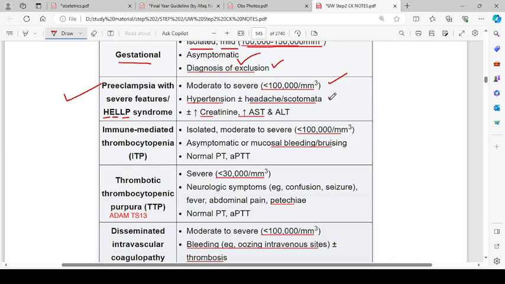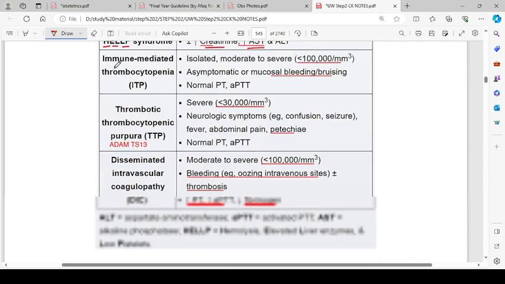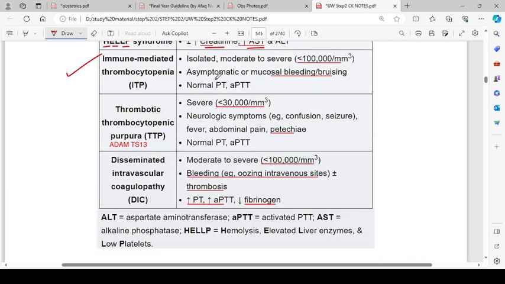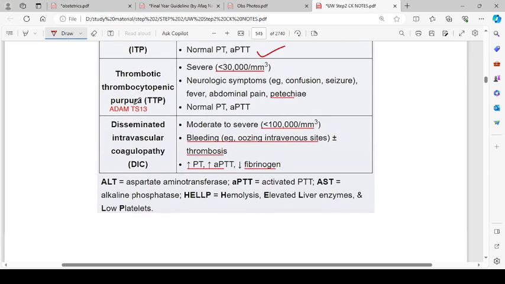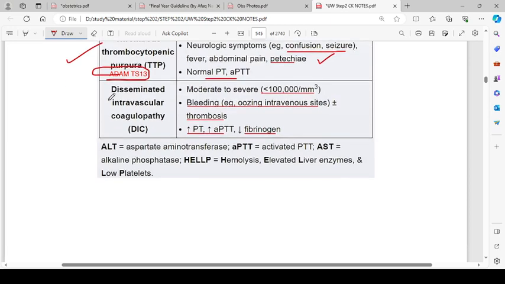Hypertension with or without headache and scotomata, increased creatinine, and increased AST and ALT. Immune mediated thrombocytopenia, ITP: isolated moderate to severe, that is less than 100,000 per millimeter cube platelets, asymptomatic or mucosal bleeding, bruising, and normal PT and APTT. Thrombotic thrombocytopenic purpura, which is caused by mutation in the ADAMTS13 gene. It will cause severe thrombocytopenia, less than 30,000 per millimeter cube. Neurological symptoms, for example confusion and seizures, fever, abdominal pain, and petechiae, and normal PT and APTT. Disseminated intravascular coagulation, moderate to severe, less than 100,000 per millimeter cube.